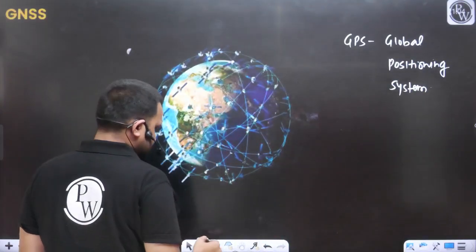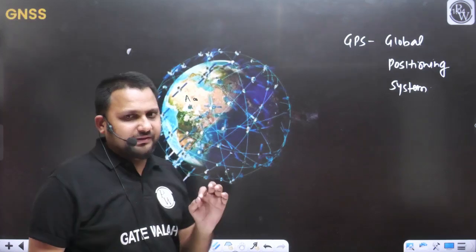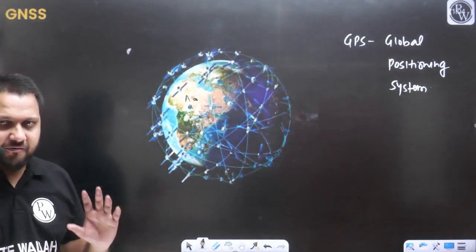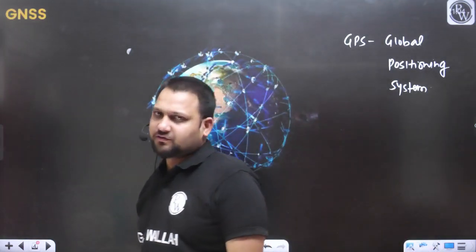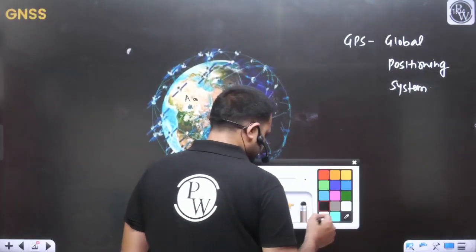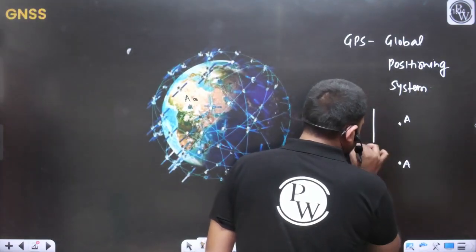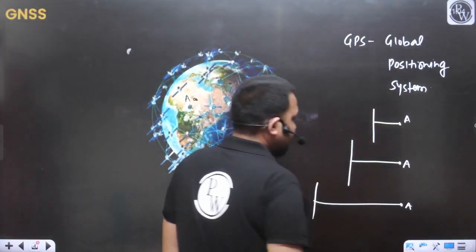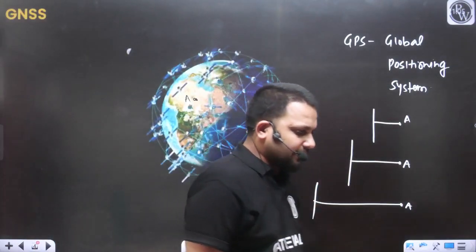Let's say on the Earth surface there is a point, point A. Now I want to define the position of this point globally, because as the reference changes, the measurement changes, yes or no? For example, I define this point A with the help of this reference, and I define the same point with the help of another reference. As the reference changes, you can clearly see the value of the measurement also changes.